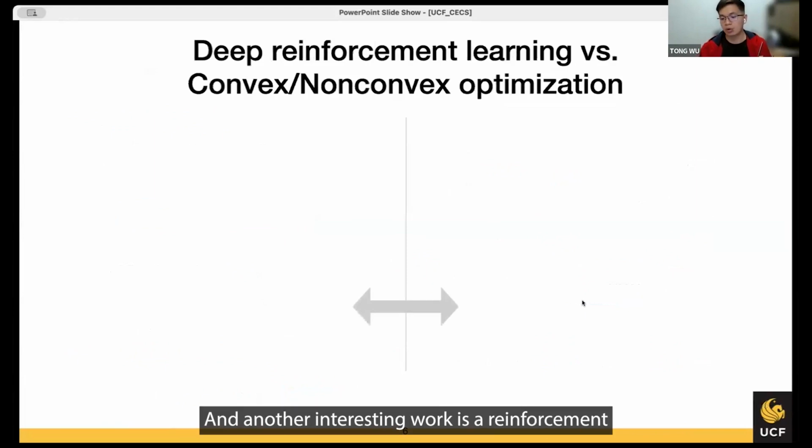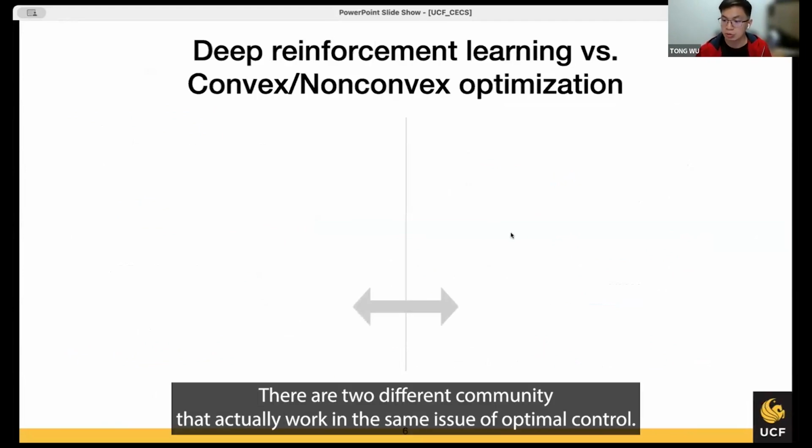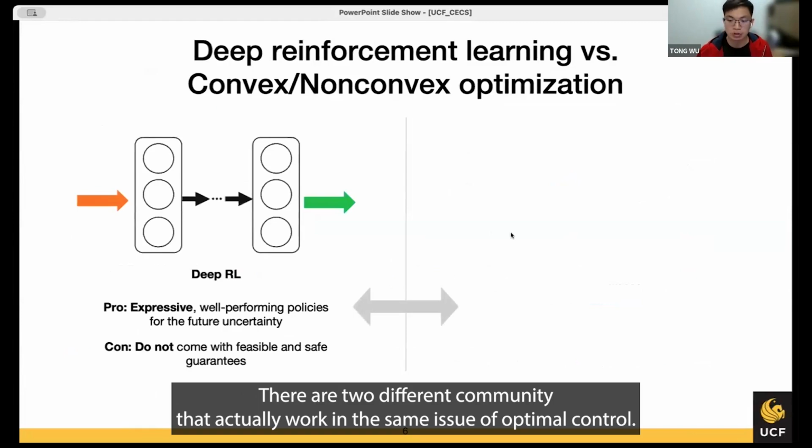And another interesting work is safe reinforcement learning for the control of safety critical systems. And when we talk about optimal control, there are two different communities that actually work on the same issue of optimal control.